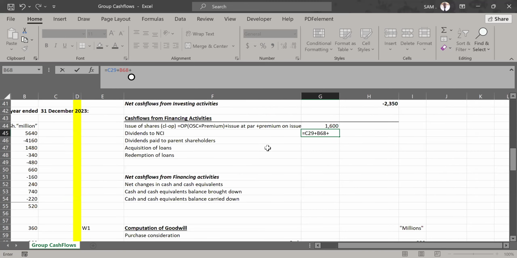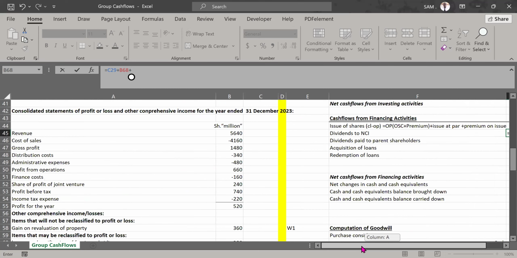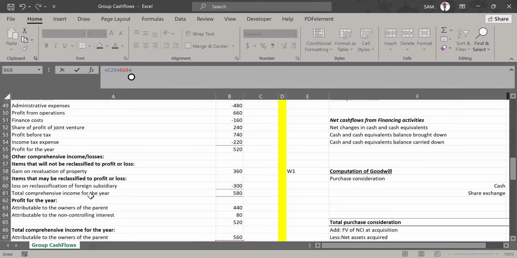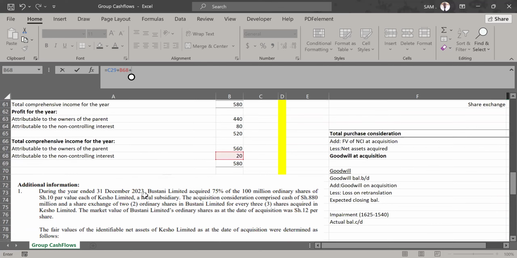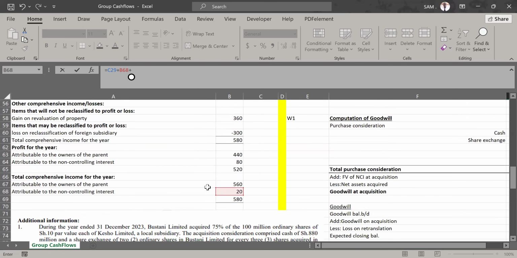Okay. So, what other elements affect our NCI account? We've already considered the amount attributable and shared to the NCI. What else? Somebody, I want us to finish. What do you think affects the NCI account? We've picked on the opening balance. We've adjusted it by recognizing the share of the total comprehensive income that they get. What else affects the value of NCI?